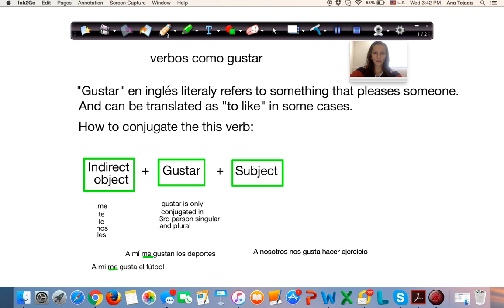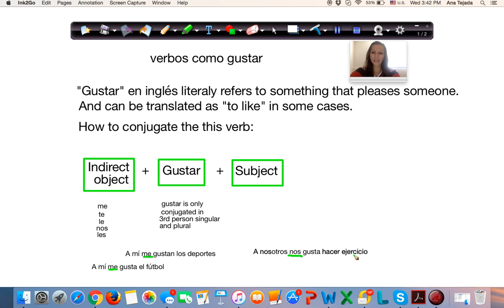Like we have said before, we have nos, our indirect object that agrees with who is being pleased. We are being pleased, so it's going to be nosotros. And the ones before, I was the one being pleased, so it's going to be me. Going back to this, a nosotros, we are the ones getting pleased.